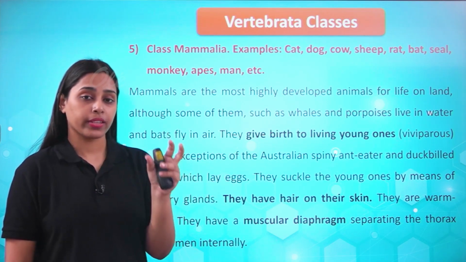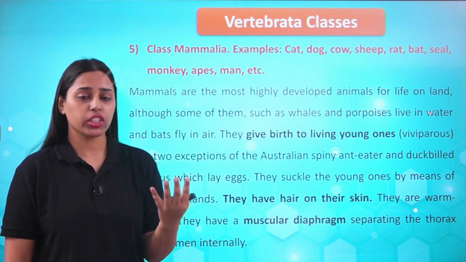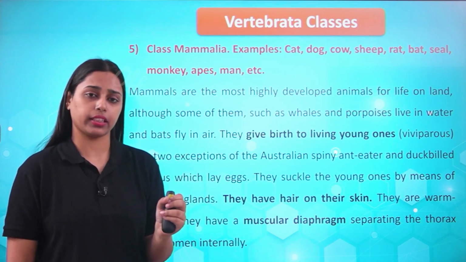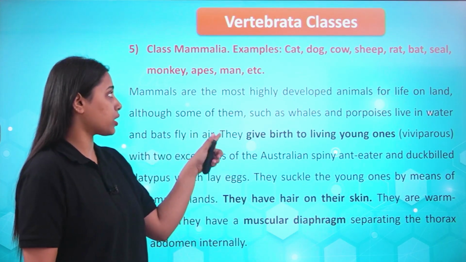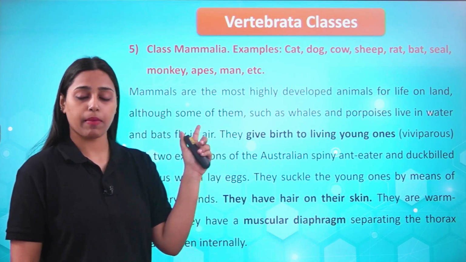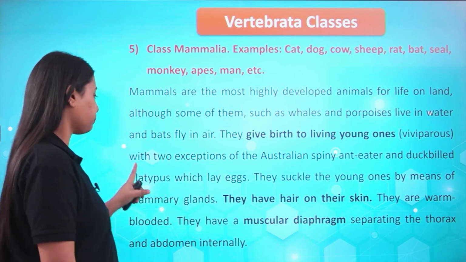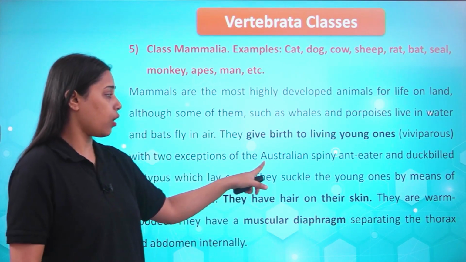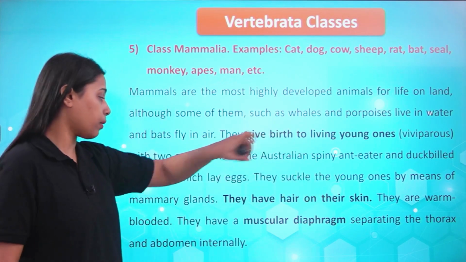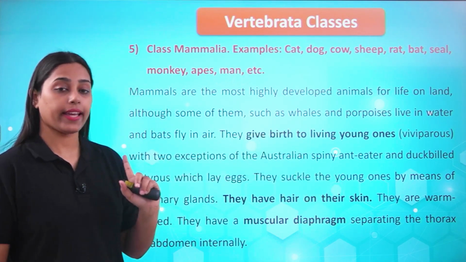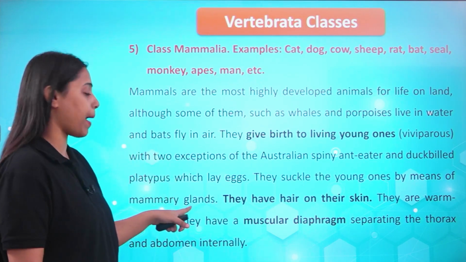That means they give birth to young ones, smaller creatures just like them, with genetic diversity definitely present in them. But the classes just before Mammalia lay eggs and they are known as oviparous, with 2 exceptions: the Australian spiny anteater, which lays eggs, and the duck-billed platypus, which lays eggs. They suckle the young ones, that means they provide nourishment by means of mammary glands.